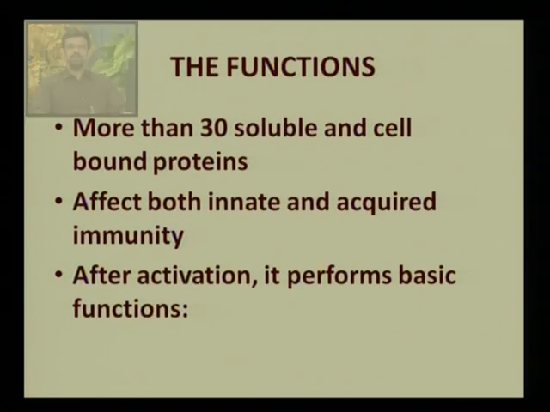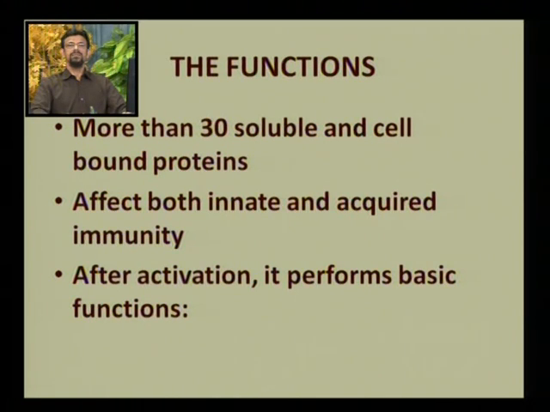Now the functions of the complement system. There are more than 30 soluble and cell-bound proteins that are part of the complement system, and these proteins affect both innate and acquired immunity. Innate is something that we inherit, that is present in ourselves.